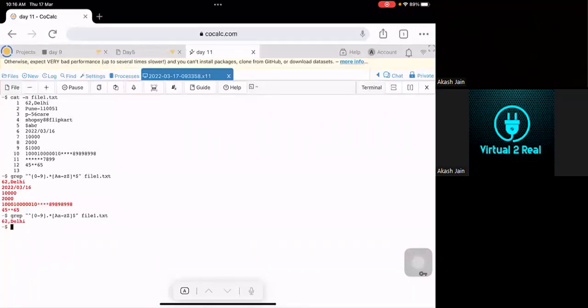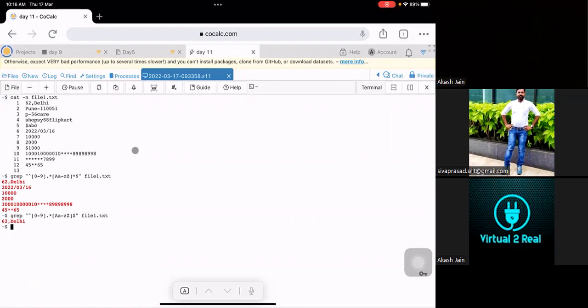Okay, Shiva, we were talking about this, for example, 62-62, Delhi. I want to fetch only this. What I know is that it starts with some number and it ends with some character. So let's try to shorten this and see whether we can do it like this or not. It ends with some character. Let's just put it till here and see what the output will be.